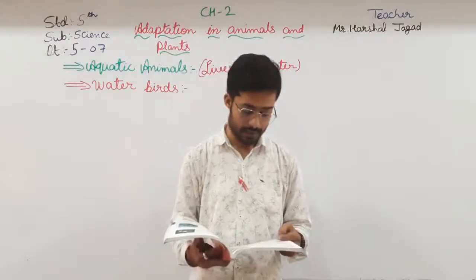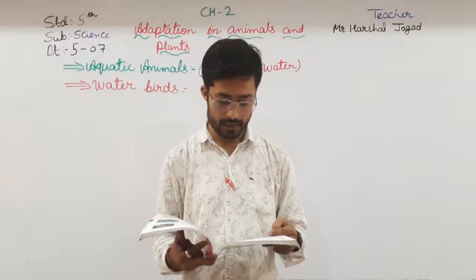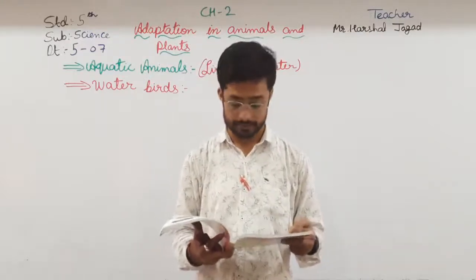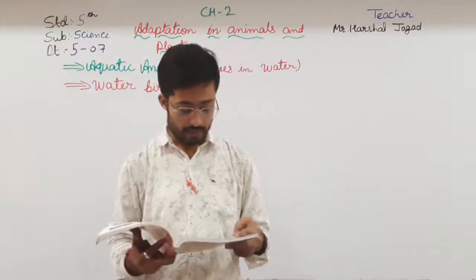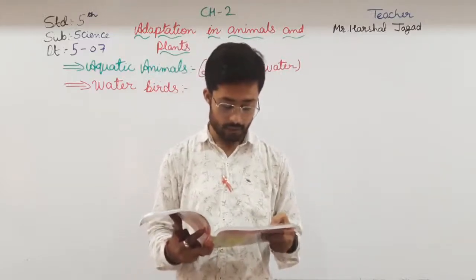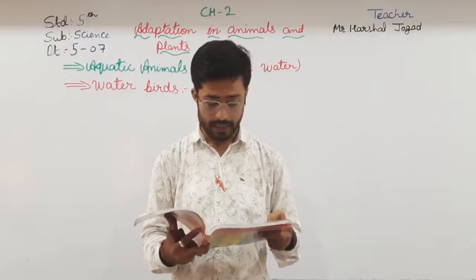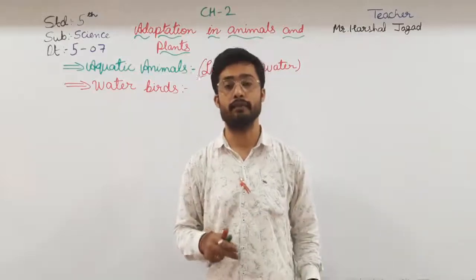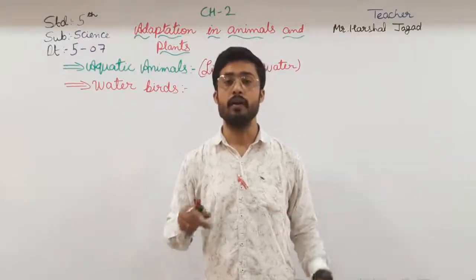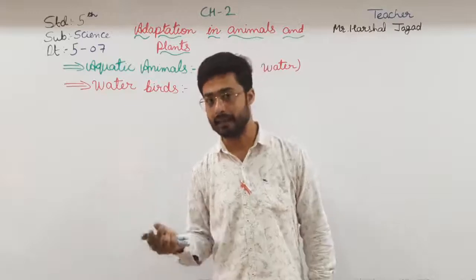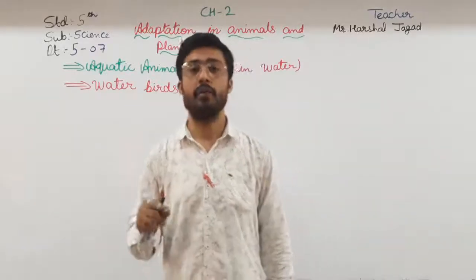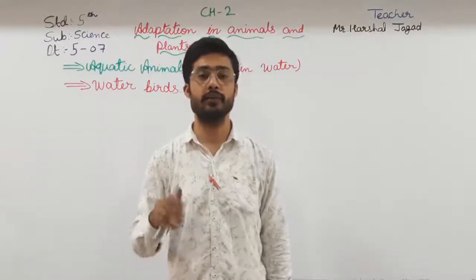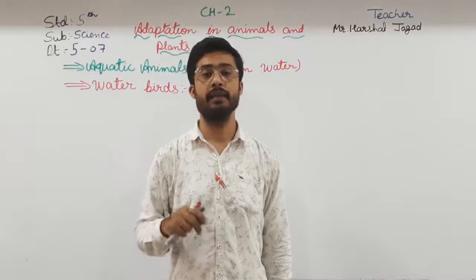Here it is, cranes and herons, which live in marshes and wade in water, have long legs. Then the wings of the penguin have evolved into flippers that help them to swim. Here you can see the picture of a penguin. Their flippers are there. When they are on land, they are just flippers. But when they are in the water, they use them for swimming.